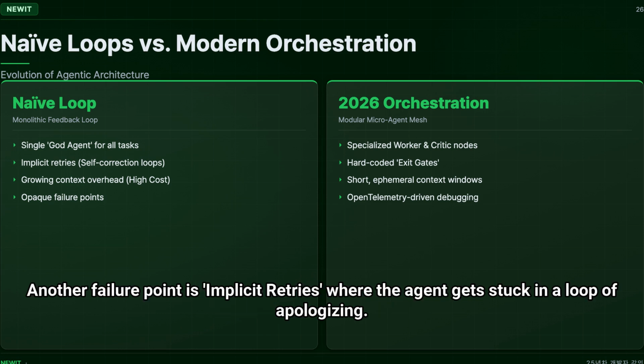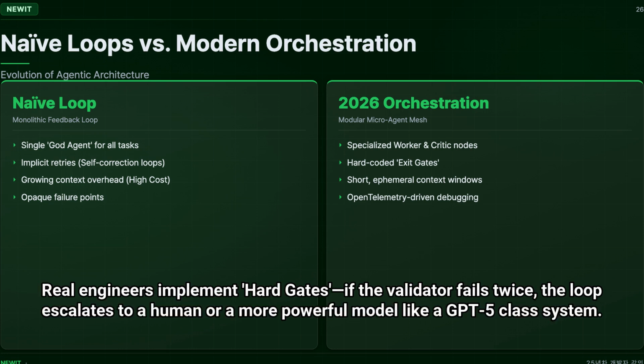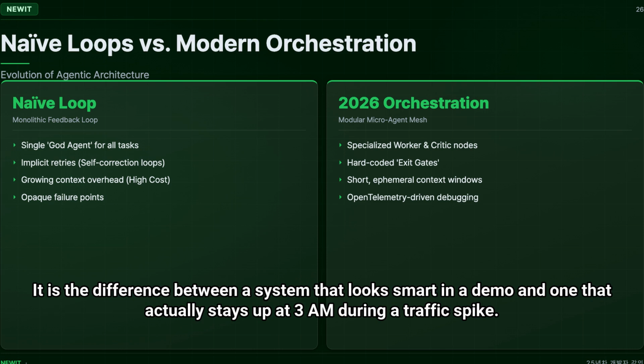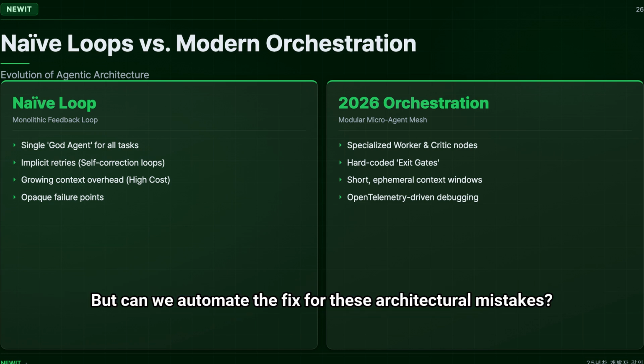Another failure point is implicit retries, where the agent gets stuck in a loop apologizing. Real engineers implement hard gates. If the validator fails twice, the loop escalates to a human or a more powerful model like a GPT-5 class system. It is the difference between a system that looks smart in a demo and one that actually stays up at 3 a.m. during a traffic spike. But can we automate the fix for these architectural mistakes?